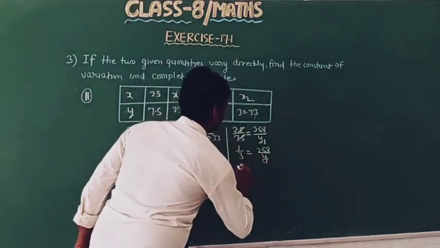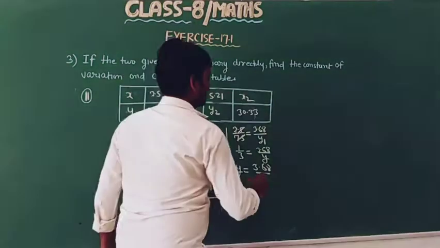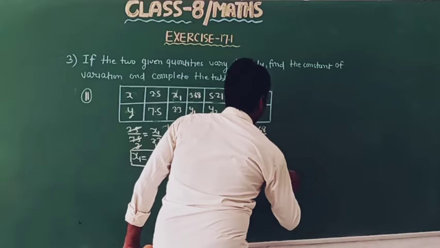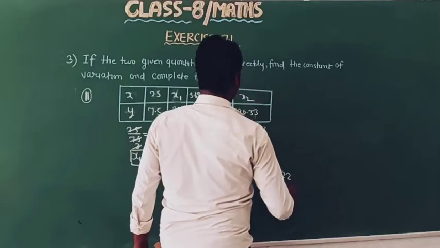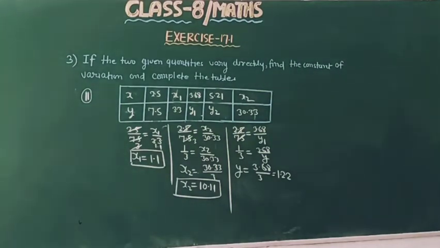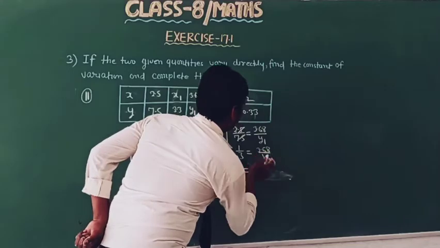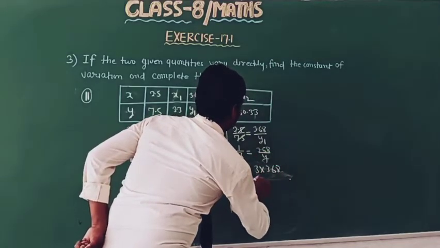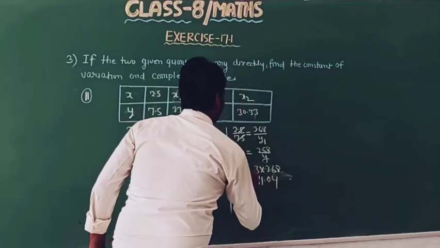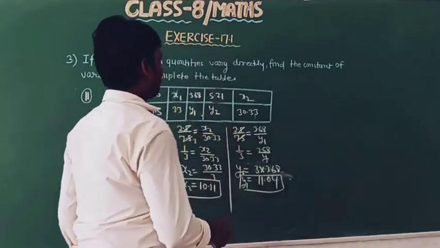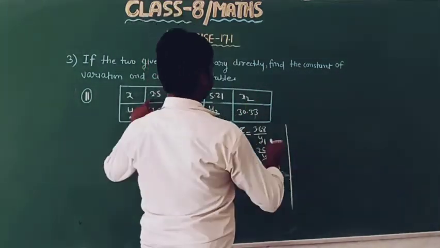Now cross multiplying, 3 into 3.68, so we will get 11.04. This is the value of y1, 11.04.